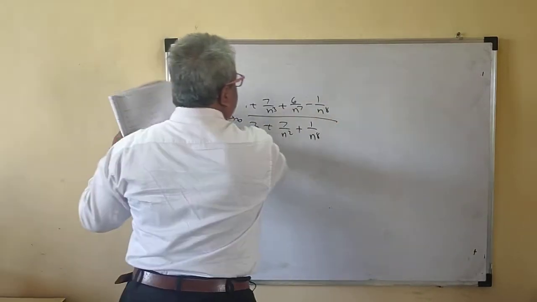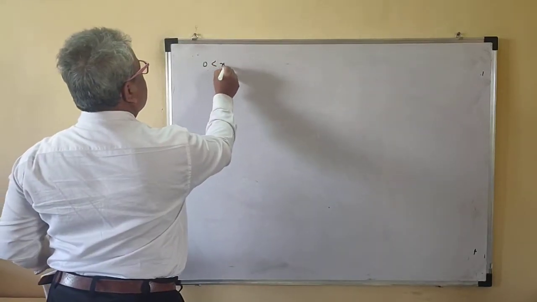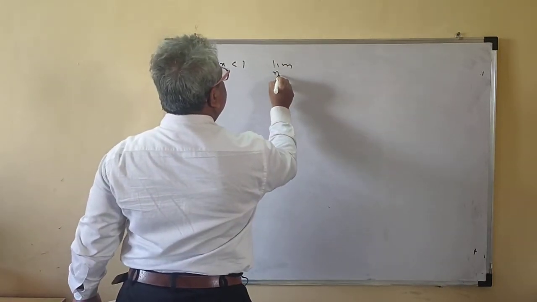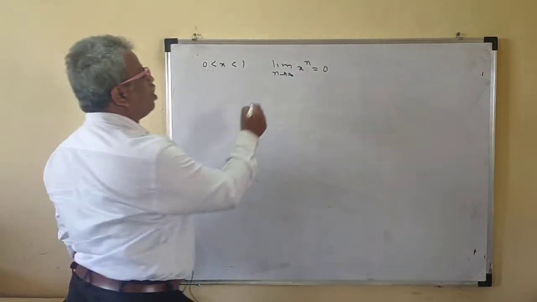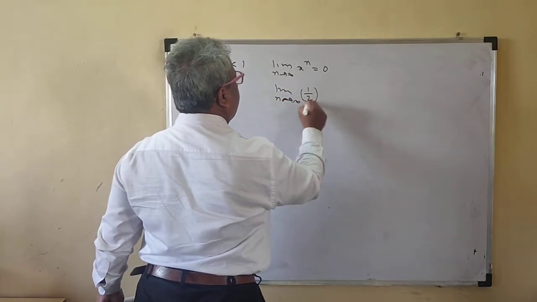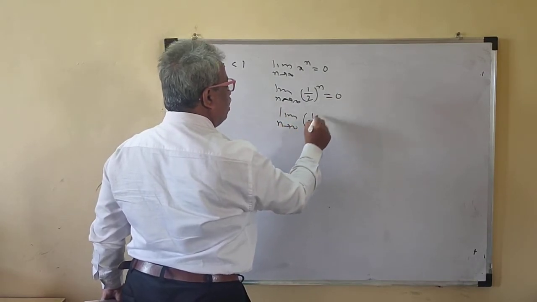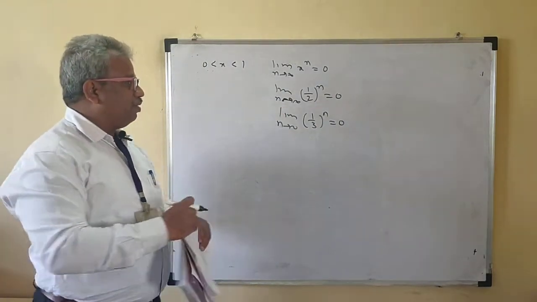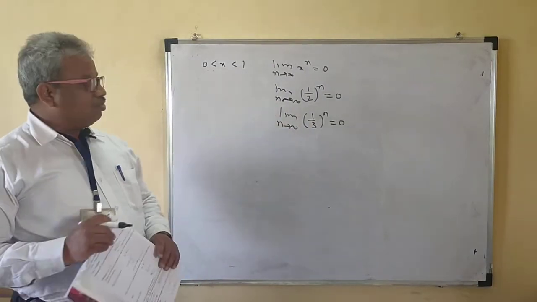Now one thing you should note: if 0 is less than x less than 1, strictly less than 1, then the limit as n tends to infinity of x to the power n is always 0. So that means the limit as n tends to infinity of 1 half to the power n is 0. The limit of 1 by 3 to the power n is 0. Or 1 by 5, whatever you take. Whatever the number inside is, if it is less than 1, then it is 0.